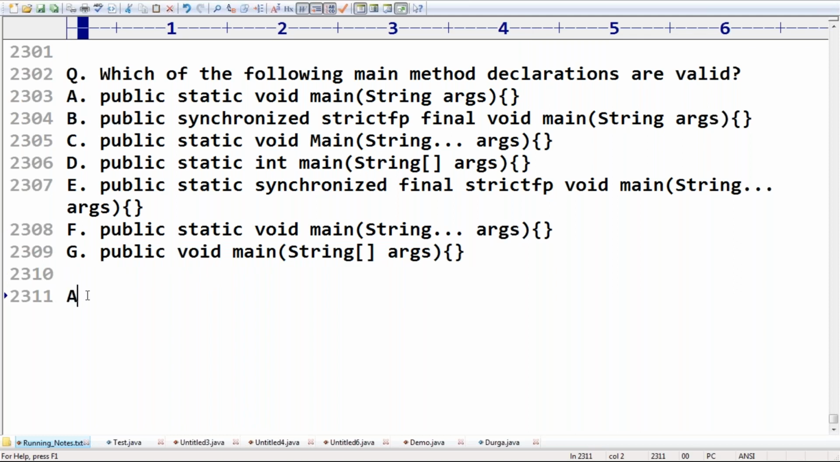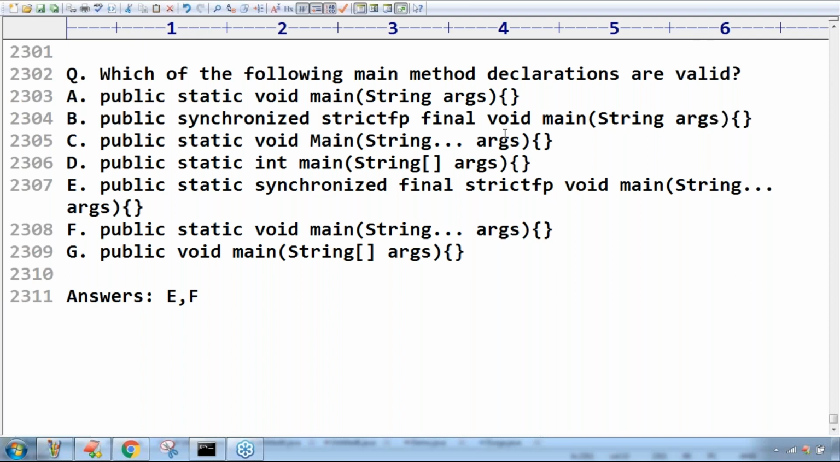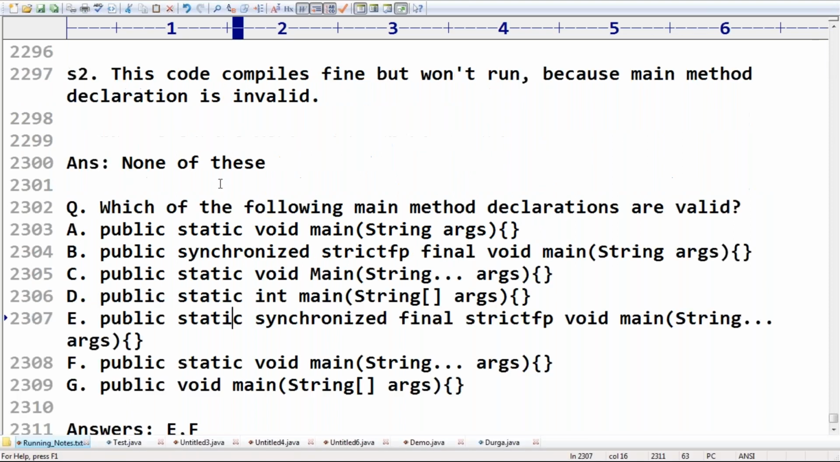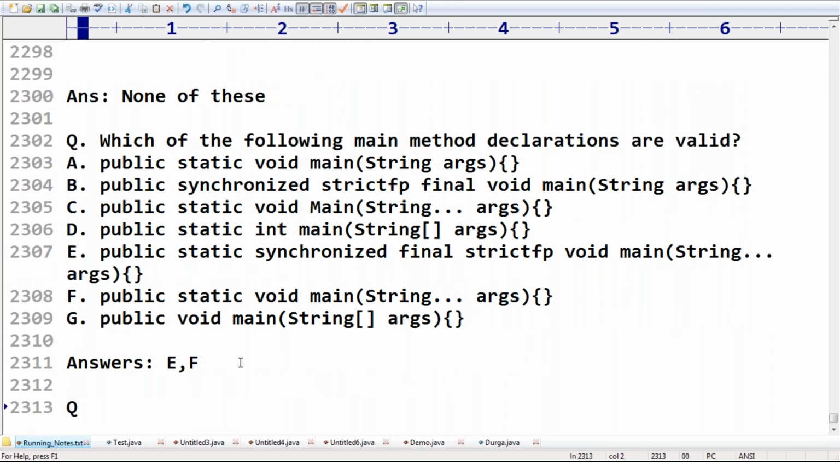So which answers are correct? Answers E, comma F. Remember, right? E and F are perfectly valid declarations, right? Okay. So next, the same possibility inside a class.